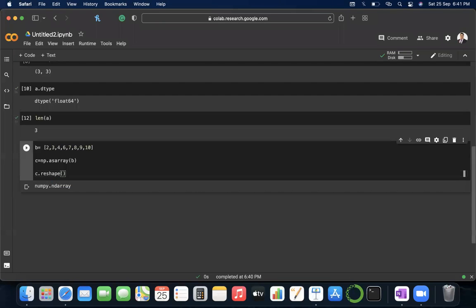And inside these parentheses, we'll need two parentheses because I'm going to use a tuple. This tuple will represent what kind of values I'm asking for. So I want 5 rows and 2 columns. Let's see what happens.